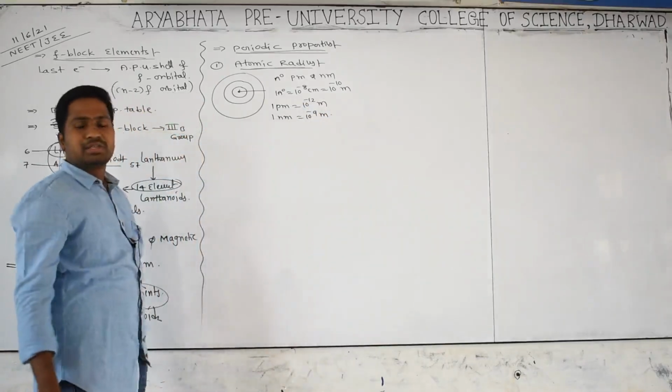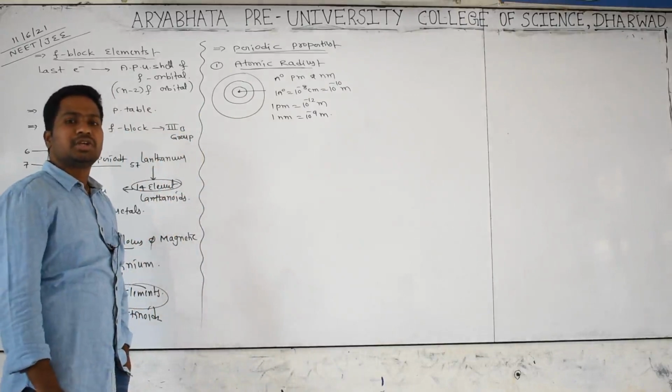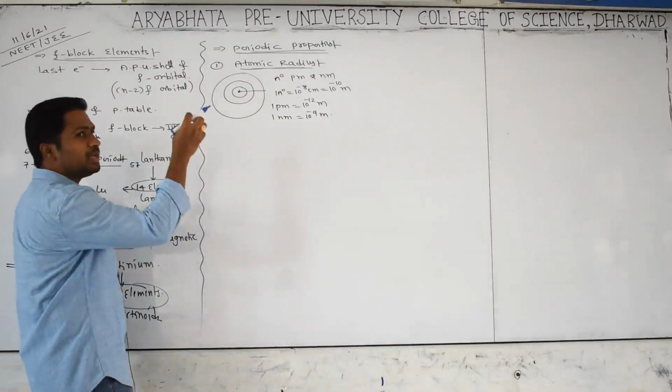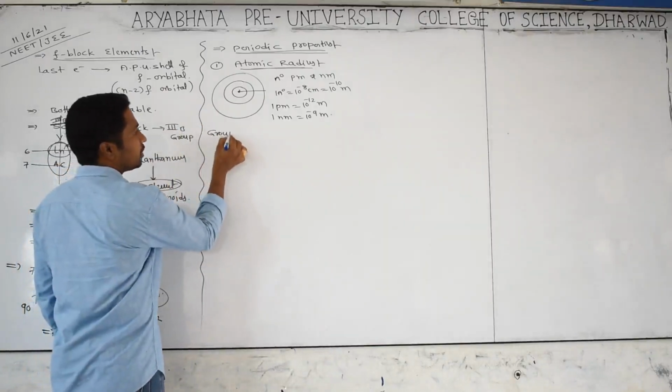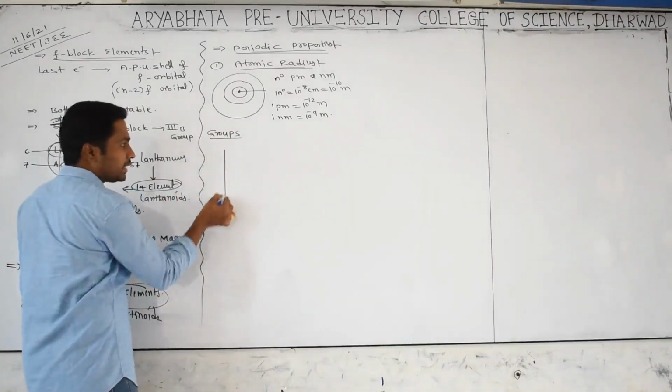So atomic radius means the distance from the center of the nucleus to the last orbit or valence shell. How does this atomic radius change in periods and groups? First of all, I will explain how it changes in groups. Groups are the vertical columns.